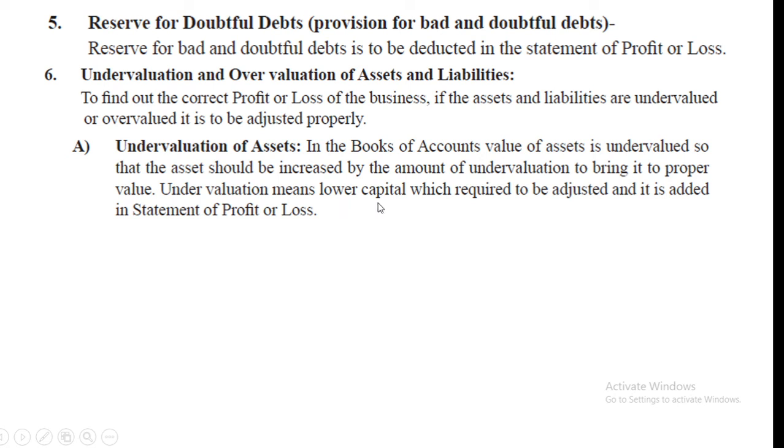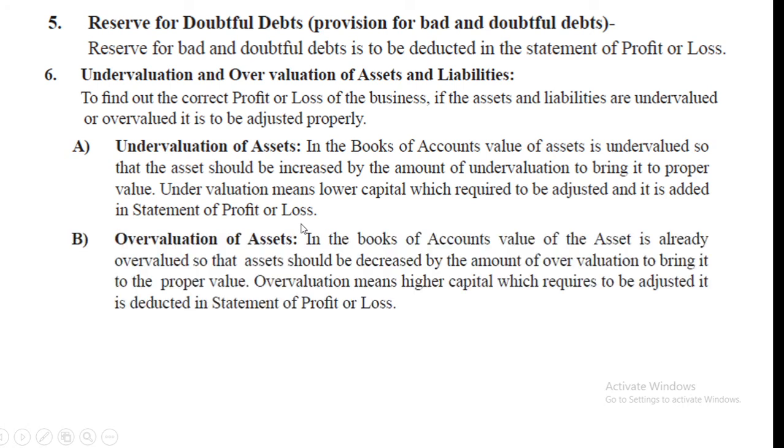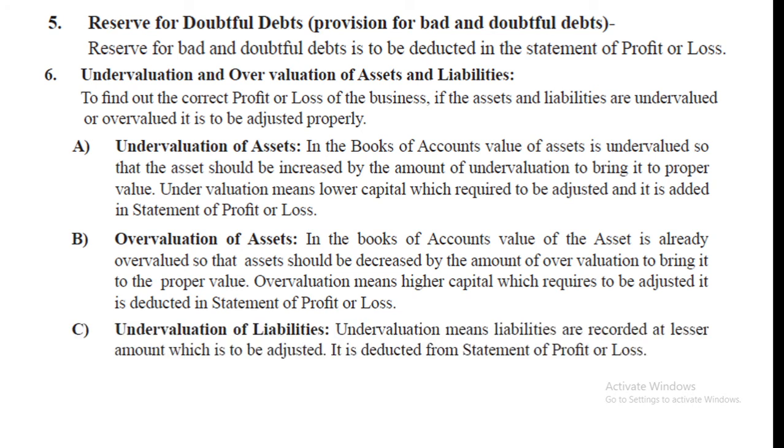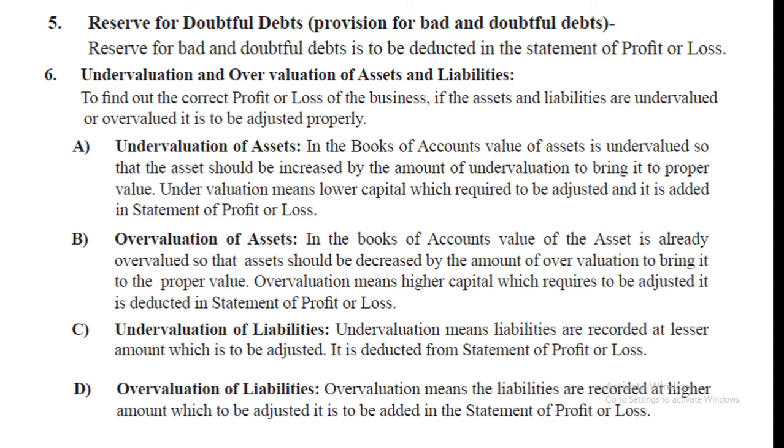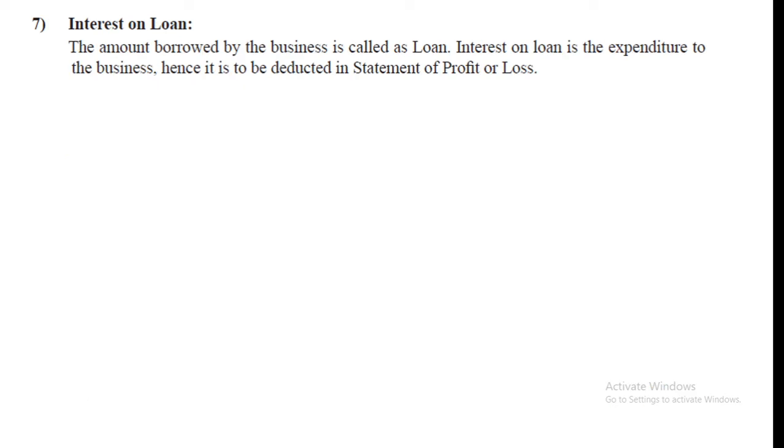Undervaluation means lower capital, which is required to be adjusted and is added in the statement of profit or loss. Overvaluation of asset: if it is overvalued, meaning it is more than the proper value, then we have to deduct it in profit and loss. Undervaluation of liabilities means liabilities are recorded at a lesser amount, which is to be adjusted. It is deducted from the statement of profit or loss. And overvaluation of liabilities, we have to add in the statement of profit or loss.